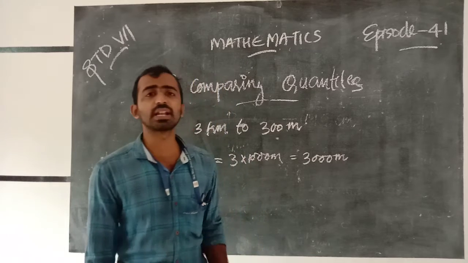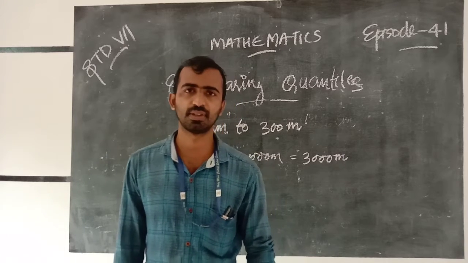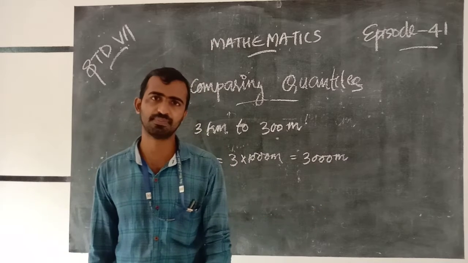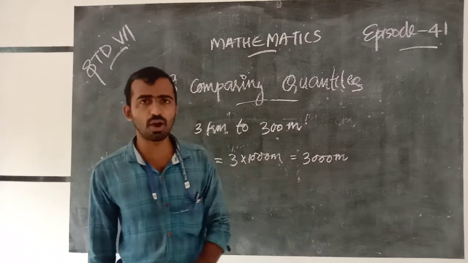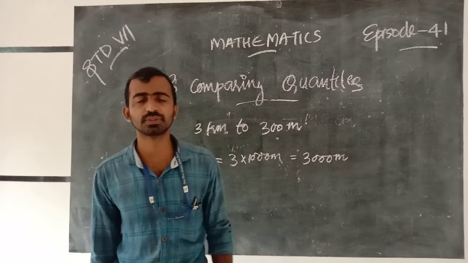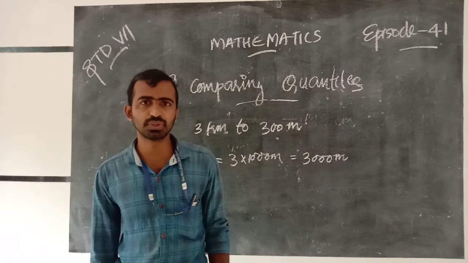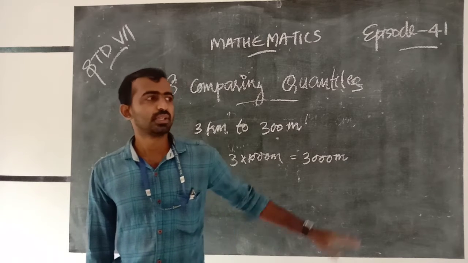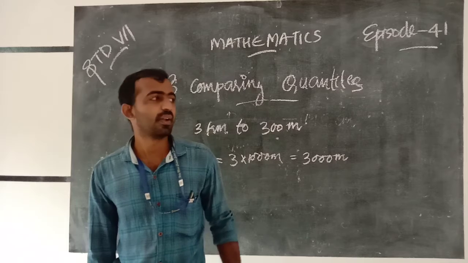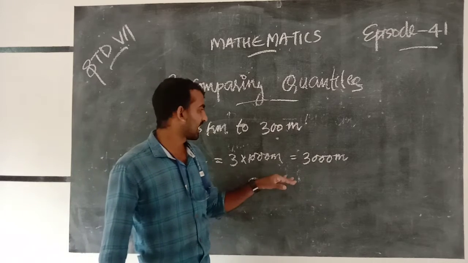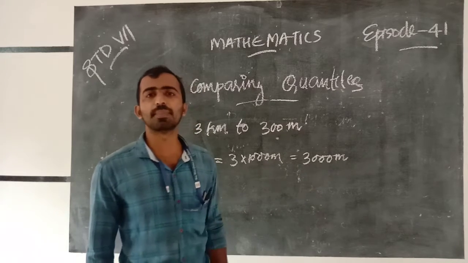We get 3000 meter. 3 into 1000 meter gives 3000 meter. Is it clear? Any doubt? Okay, good. So here we get 3000 meter.